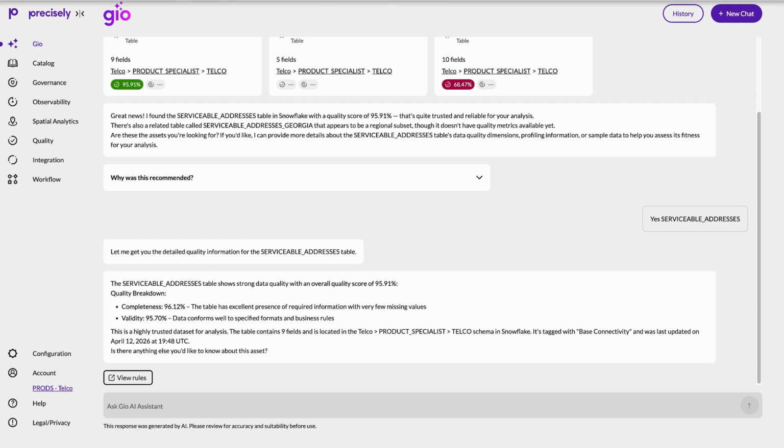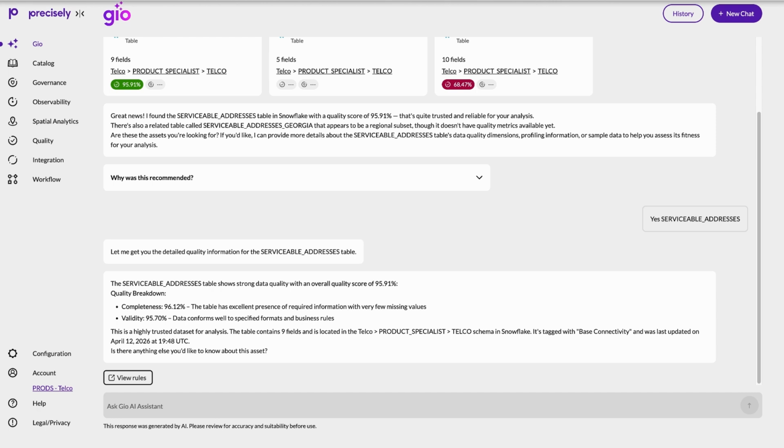And what's important here is that Geo isn't just pointing me to a table, it's surfacing context, quality indicators, and what we know about this data so far. Right away, I can see a high-level quality summary. Completeness, validity scores. This gives both technical and non-technical users a fast way to understand whether this dataset is ready to be used or needs attention.